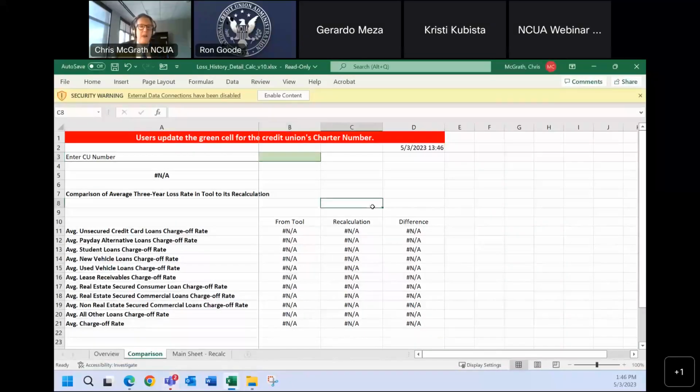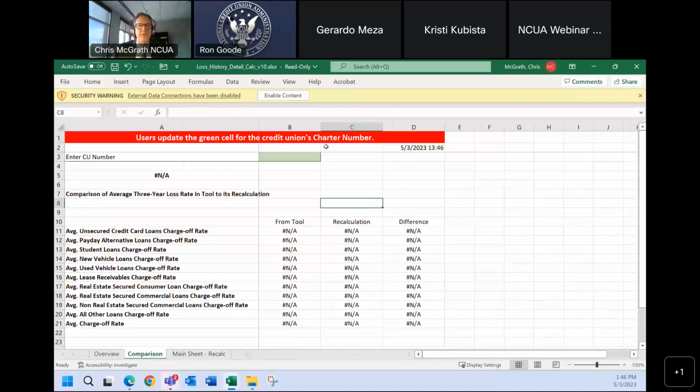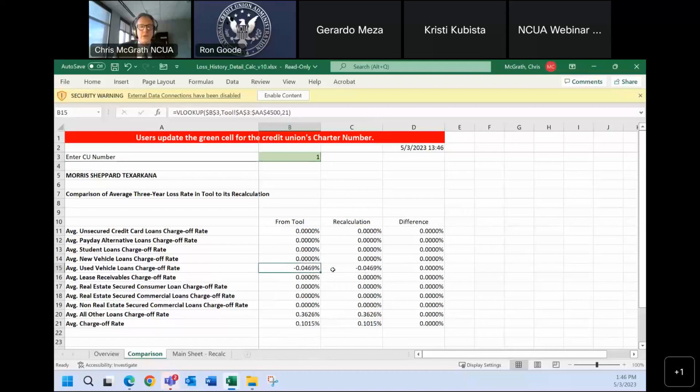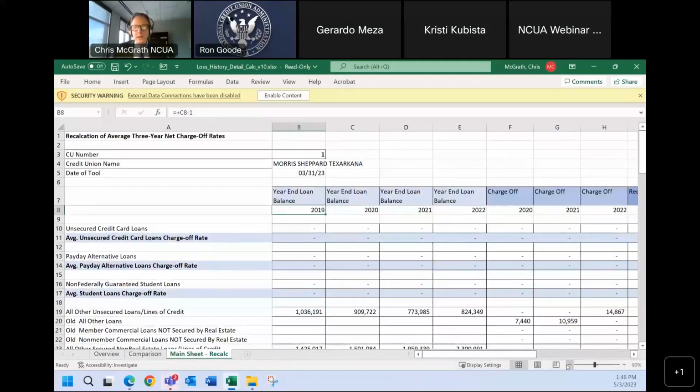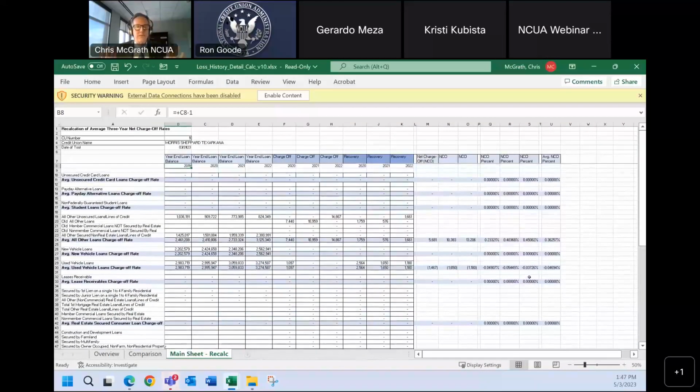And we have a tool here. This is for the March 31st tool. Again, here's a disclaimer and resources. But if you enter your charter number, it will show you the loss rate that's in the tool and its recalculation. And on this main sheet recalculation, it will provide publicly available information from your call report and show you the formulas for how these rates were determined.